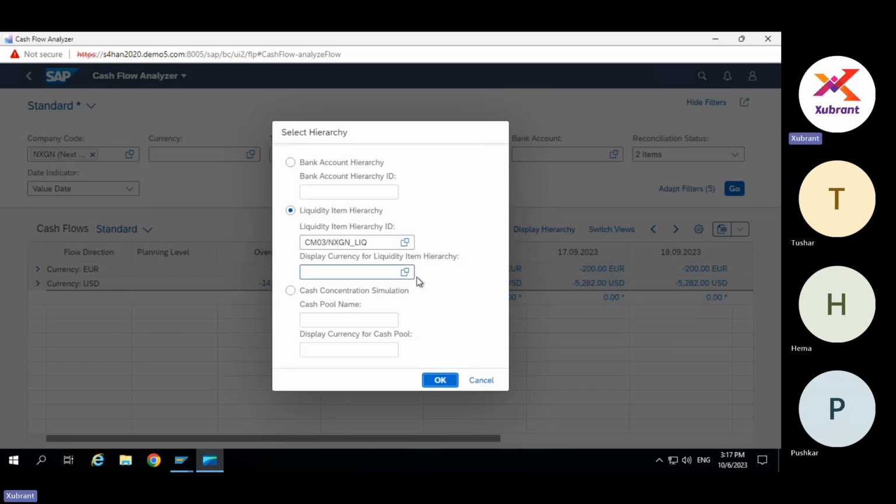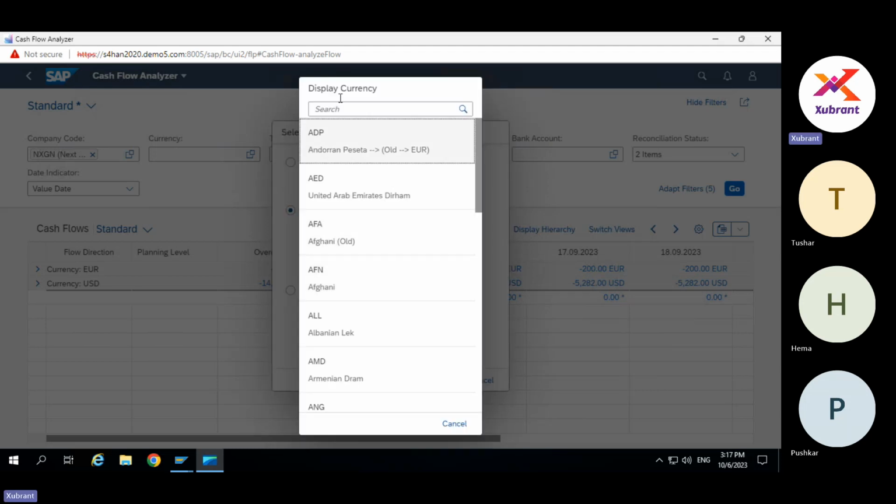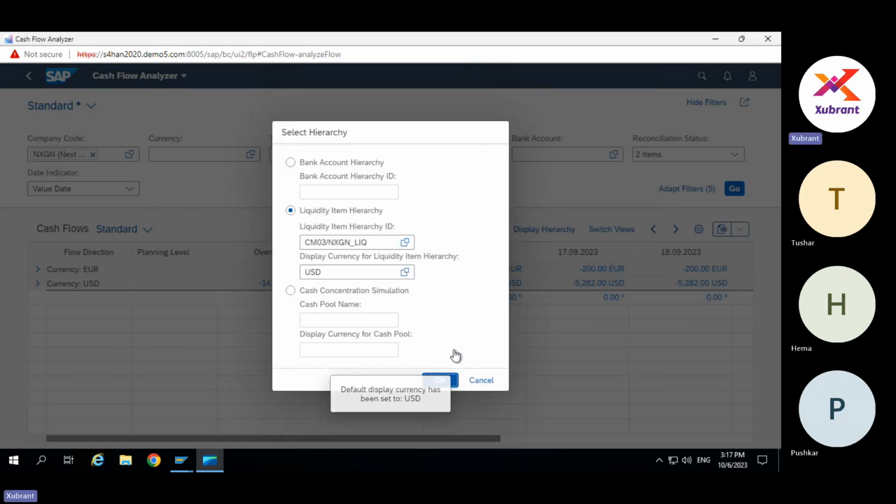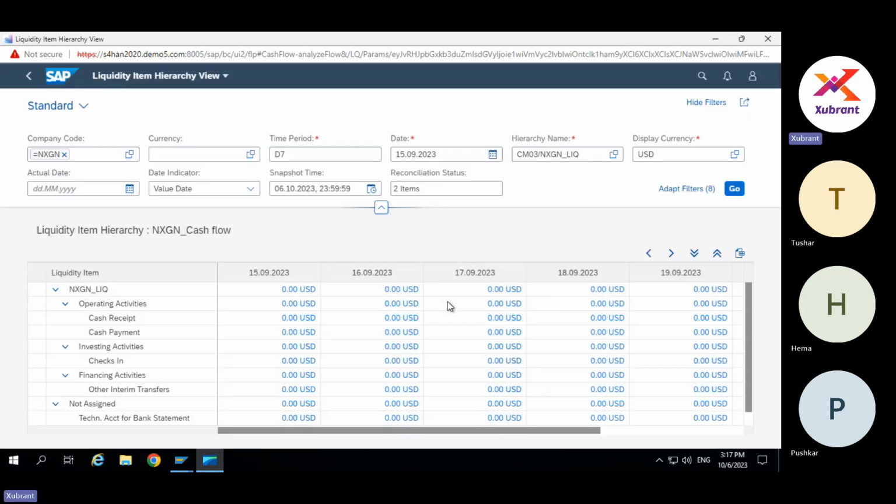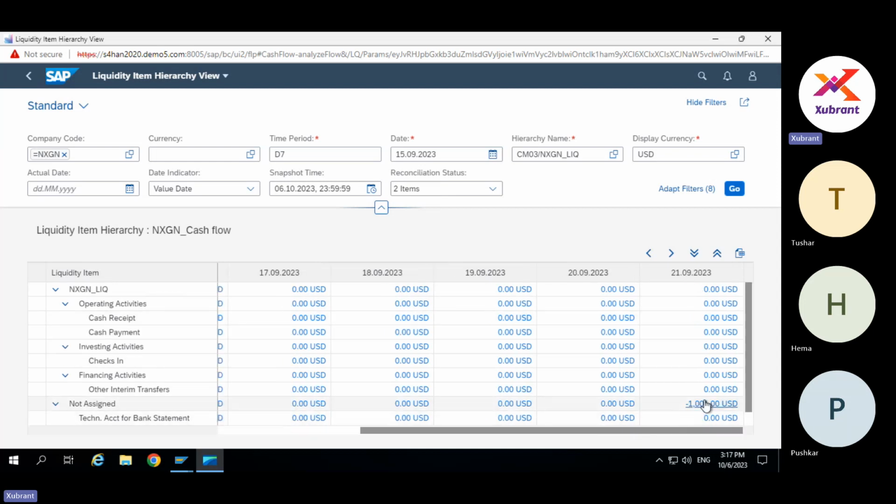Once you enter the liquidity hierarchy, it also gives you the currency. But normally you would use one of the currencies, like the group currency or the company code currency, or the particular bank account currency, to see your cash flows. So here you can see that, unfortunately, it's zero. Here we have something. So here you can see this in that particular format.